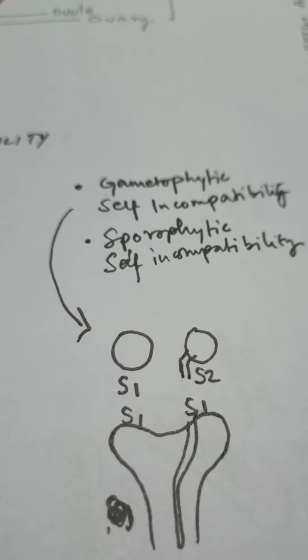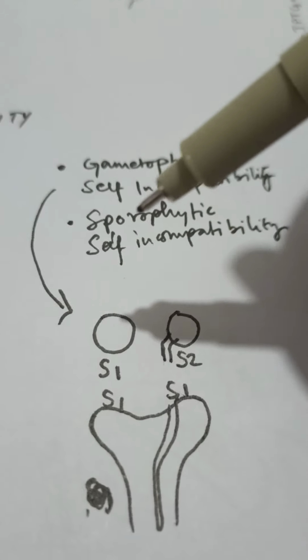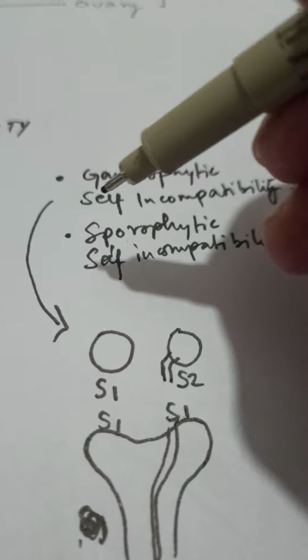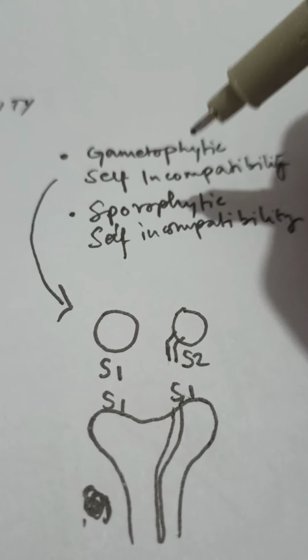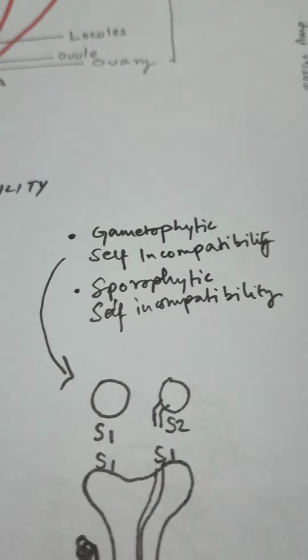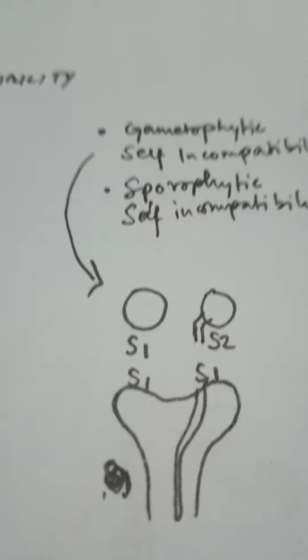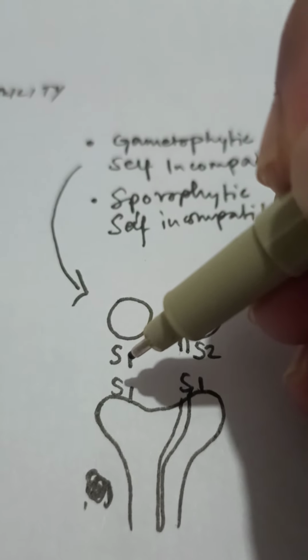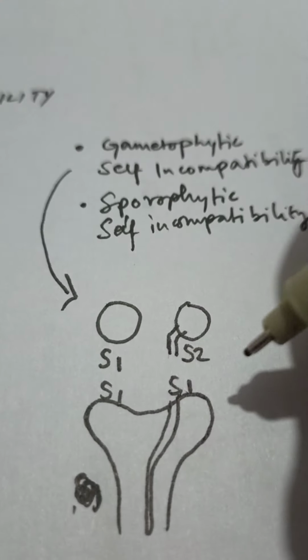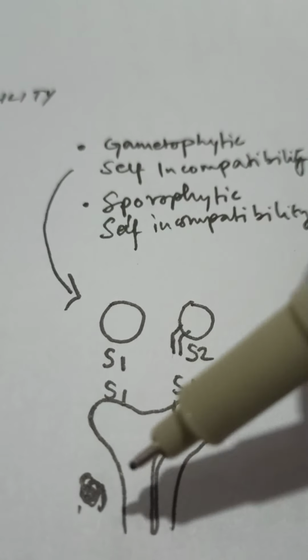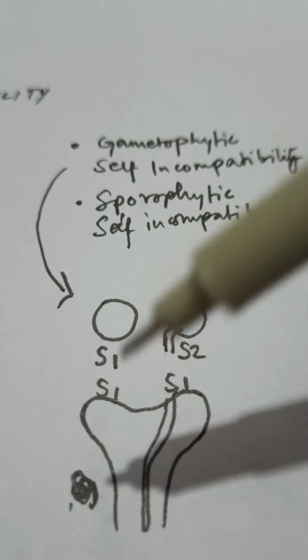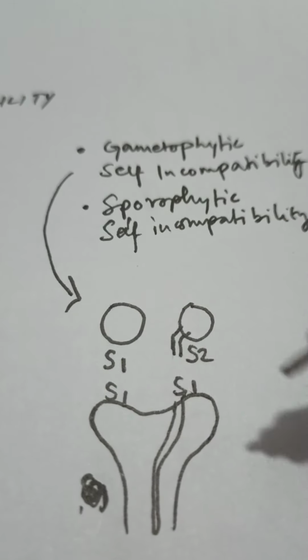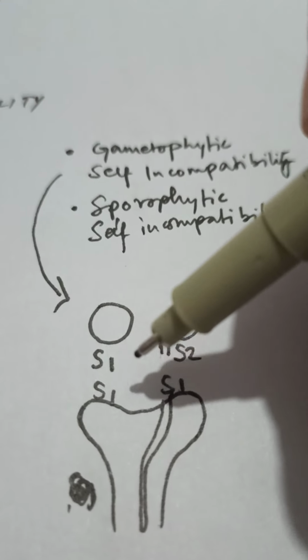Okay, I guess you understood. Let me just revise it one more time, then it will be clear. It all depends on the surface protein. So if the gametophytic surface protein is S1, and on the surface of the stigma a similar S1 type protein is present, then there will be no germination of the pollen tube.